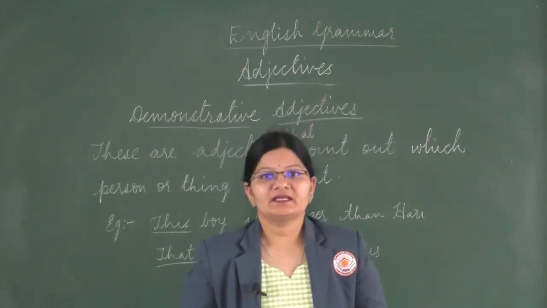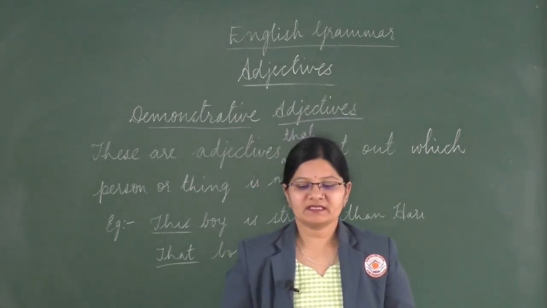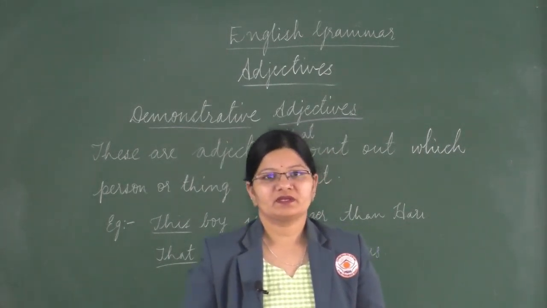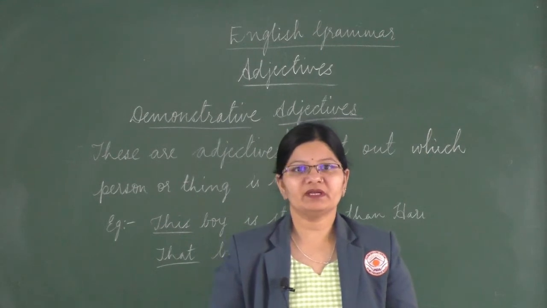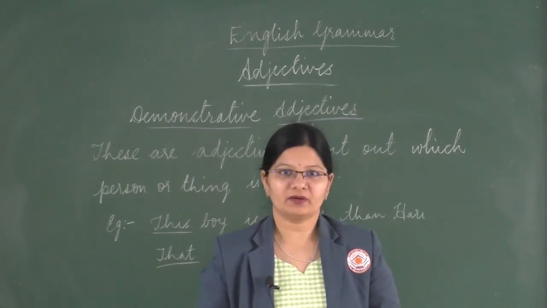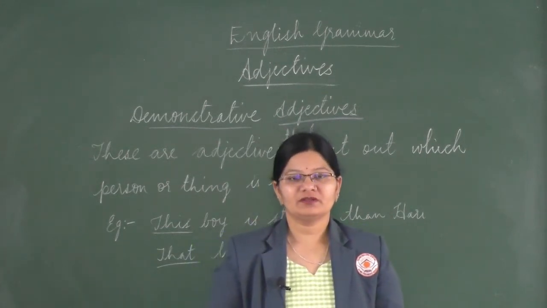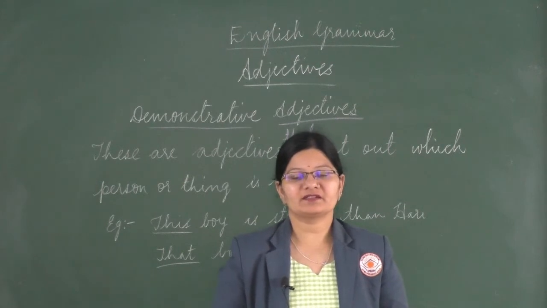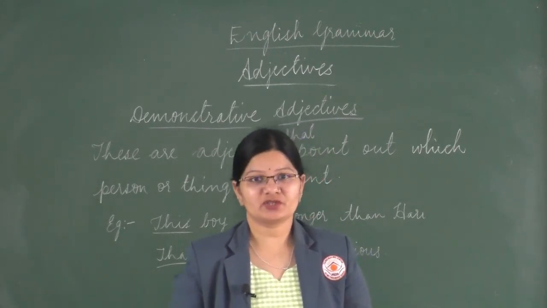So kids, the next topic is formation of adjectives. Now how can we form adjectives from the noun? Here we just need to add some suffixes in order to make an adjective from the noun. For example, fashion: adding the suffix able, that is fashionable.